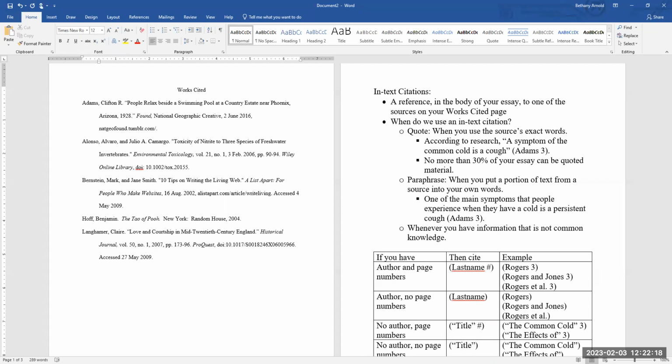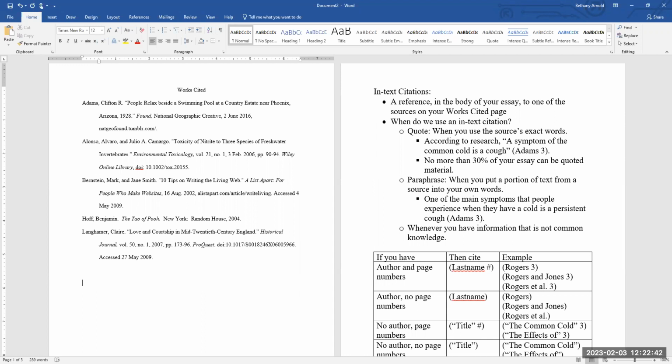Now, that being said, before I do some examples here, always cite as you go. If there's one thing I would emphasize with research, this is it. Do not write an entire essay with no in-text citations and then try to go and put them back in. You're really opening yourself up for some accidental plagiarism there. So always cite as you go.